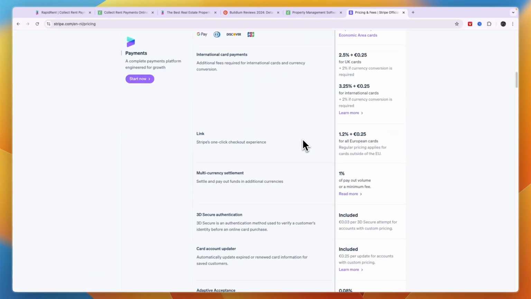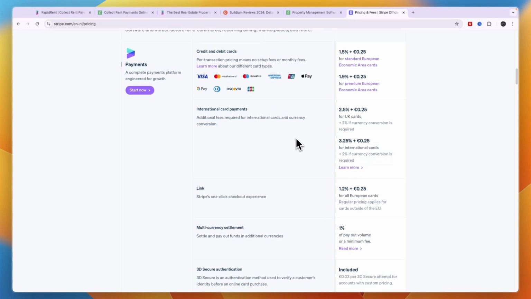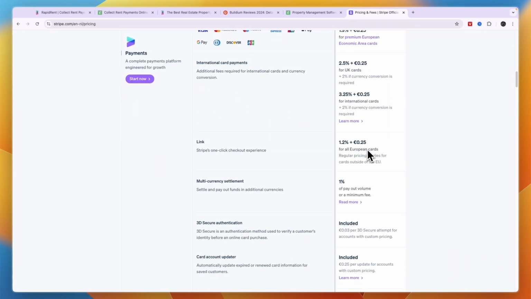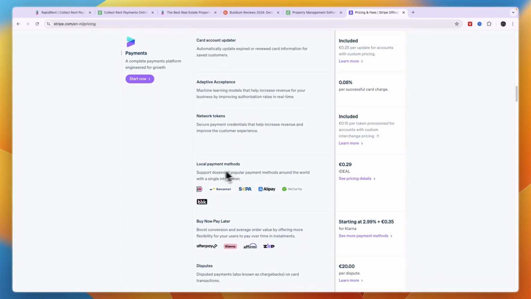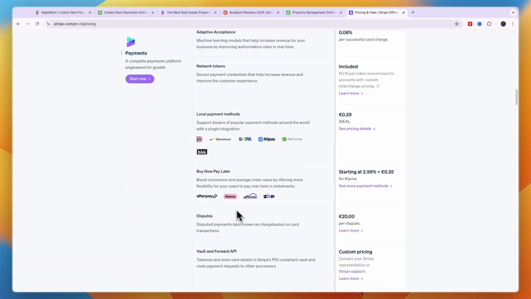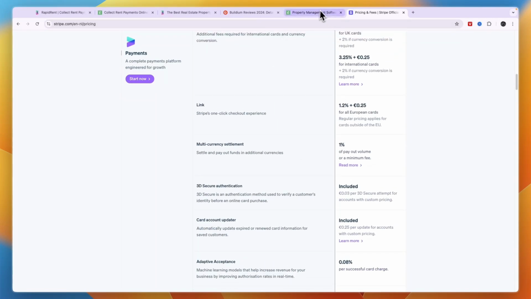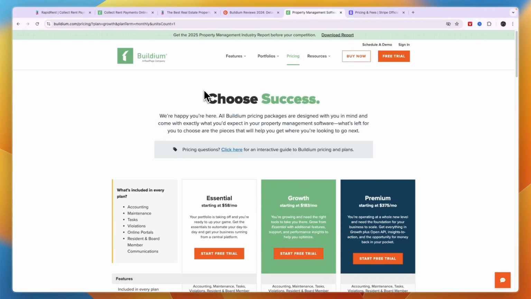Now there are some even cheaper ways to do this. For example, for international cards, since I'm in Europe, it's more, but if you're in the US, it's not expensive. And for example, where I live, you have Ideal, and that's only 29 cents per transaction. And basically this is cheaper than the fees found in Buildium. So that kind of makes up for the more expensive subscription on DoorLoop.